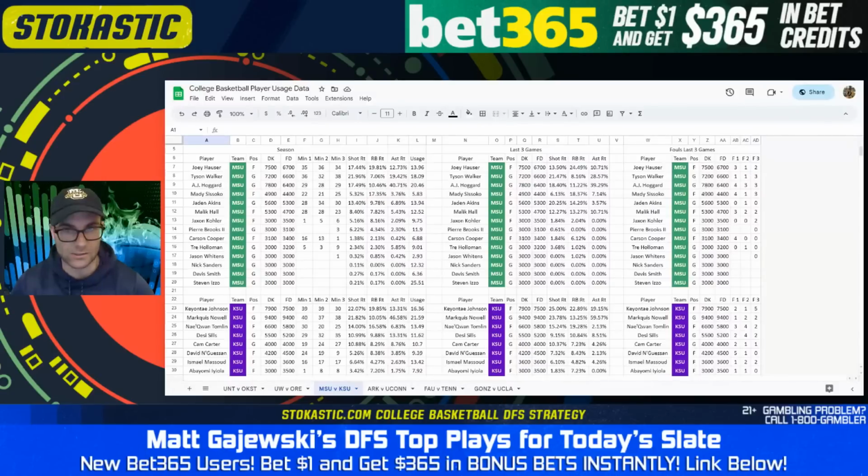Hoggard has a monster assist rate, 40.7%, shot rate at 17.5%, but you're still looking at more double-double upside with Hauser, more block upside with Hauser. Hauser plays more consistent minutes than both Walker and Hoggard. Hoggard battled some foul trouble in the last couple games, so I would still expect him to jump above 30 minutes here. All three are fine plays, but if you're looking for just the best play out of this group, it is Hauser. Hoggard, Walker, I would look at more for GPPs.